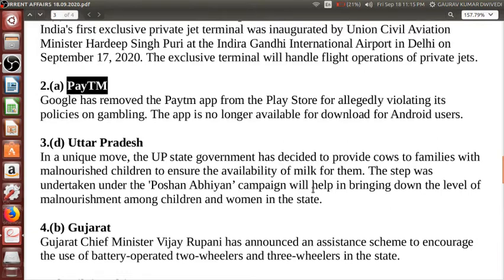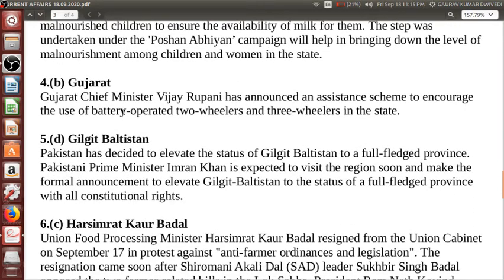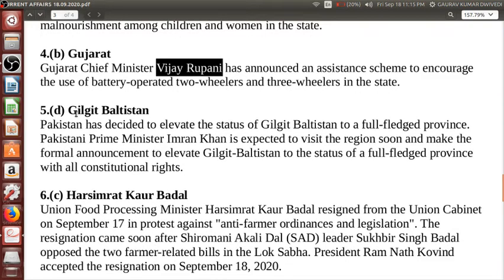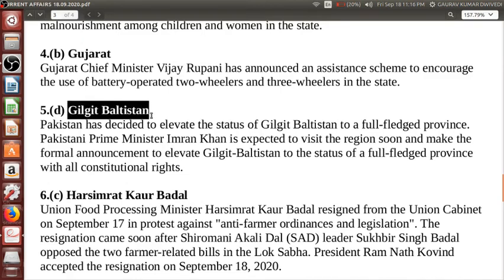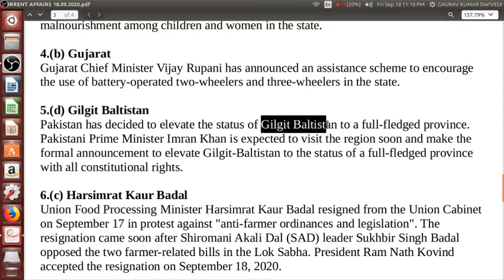Campaign which will help in bringing down the level of malnourishment among children and women in the state. Next, Gujarat Chief Minister Vijay Rupani has announced an assistance scheme to encourage the use of battery operated two-wheelers and three-wheelers in the state. Okay, next one, Gilgit Baltistan. Pakistan has decided to elevate the status of this area, Gilgit